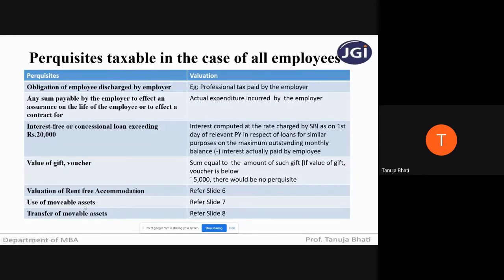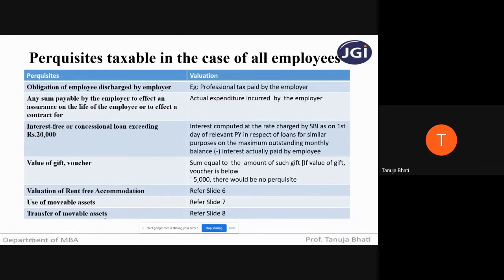Next is use of movable assets. Now, what is the meaning of movable assets? Many a times the company gives the employees laptops, computers to use. So they're movable assets, either for office use, and sometimes they even give them for personal use. So in that case, it is a perquisite. And how to calculate that? What value of it has to be taken? So that we will be seeing.